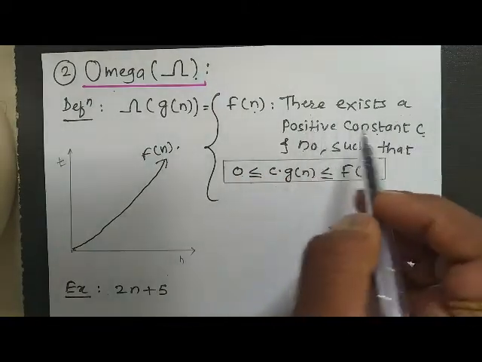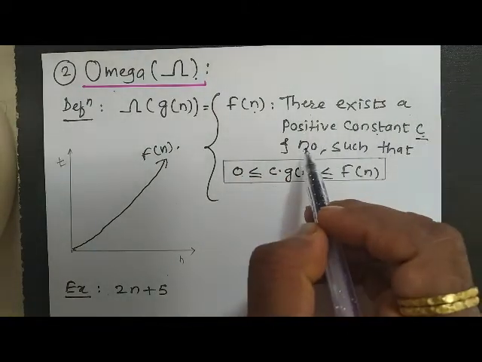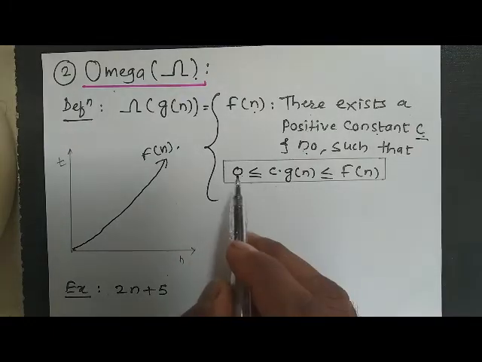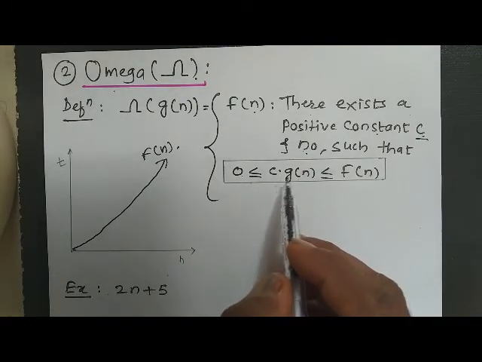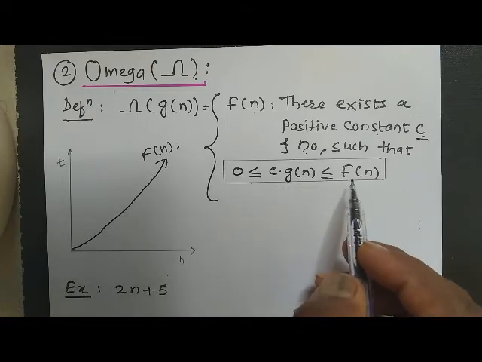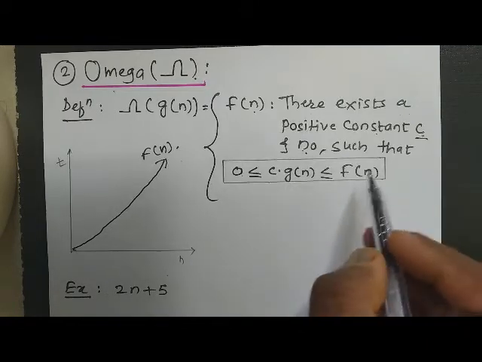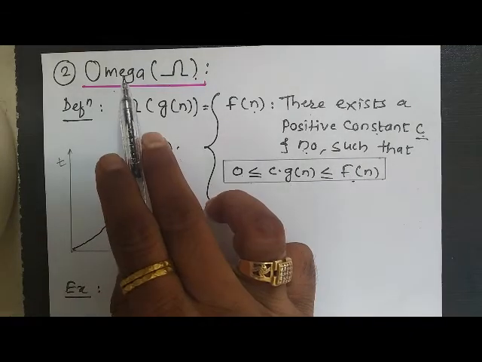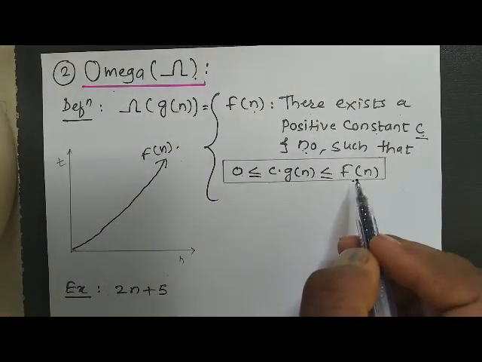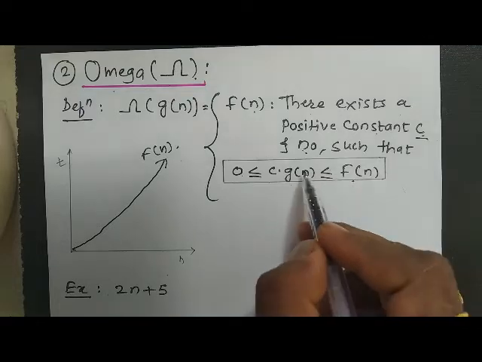There exists a positive constant c and n0 such that 0 is less than or equal to c into g of n, and c into g of n is less than or equal to f of n. Now this f of n, we have already seen, is our algorithm's time complexity. And in the case of omega notation, we have to bind this function with a lower bound.